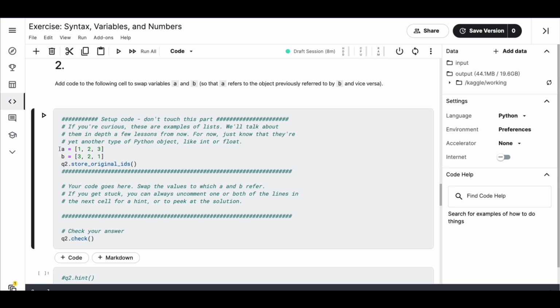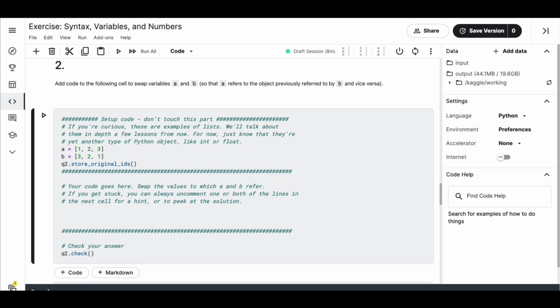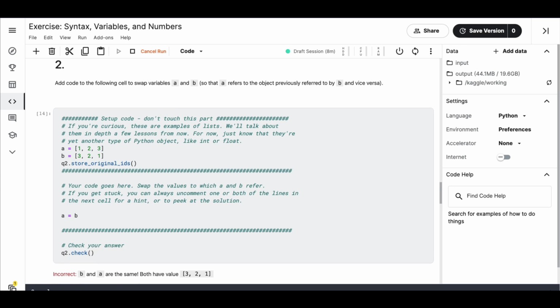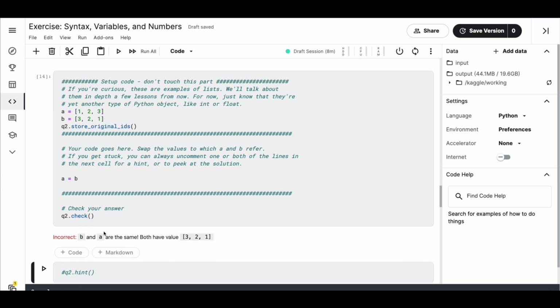So what they ultimately want is, they want B's value to go into A and A's value to go into B. Can you just do like this? You cannot. You know why you cannot? Now you have taken B's value and then assigned it to A. So let's run it and see. No, it's incorrect. Both of them have the same value. So what do I do?